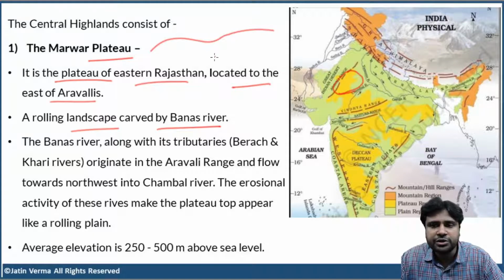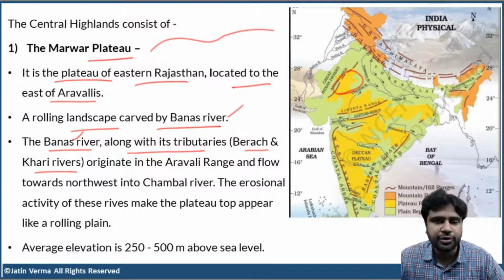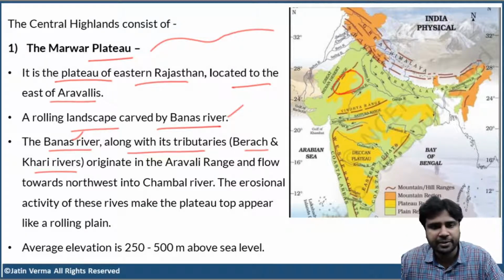This was caused due to erosion mostly by the Banas River, along with its tributaries, the Berach and Khari rivers. You don't have to remember these names, but you have to remember the name of the Banas River. And if possible, try to locate the Banas River on the map. That will really help you a lot. So just try to locate the Banas River on the map, guys.